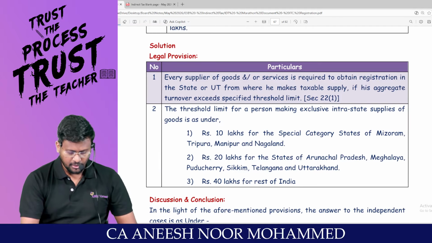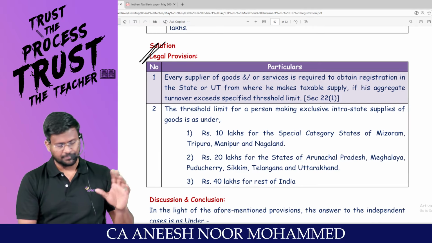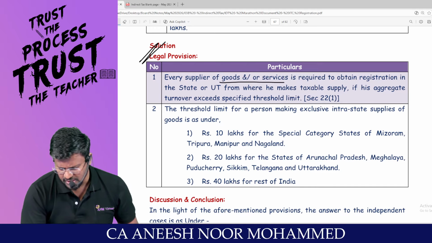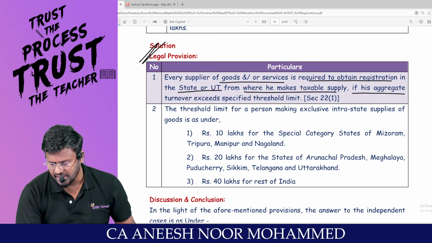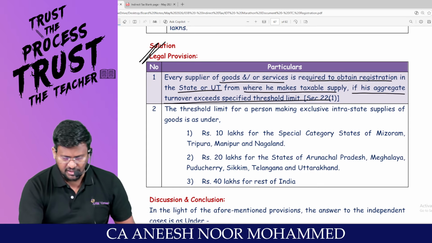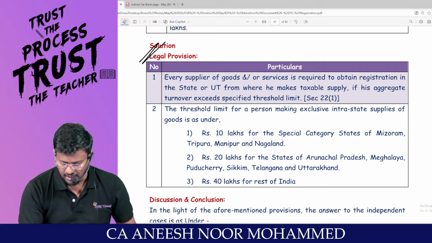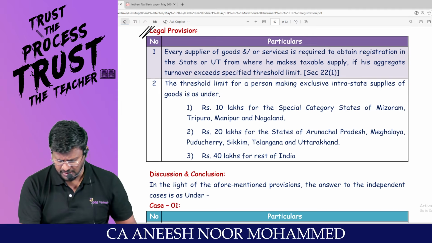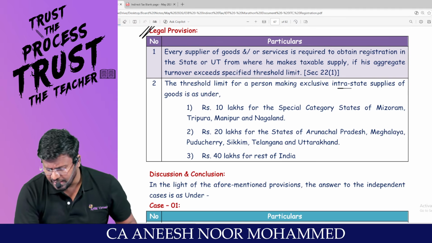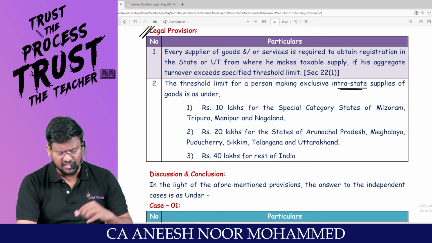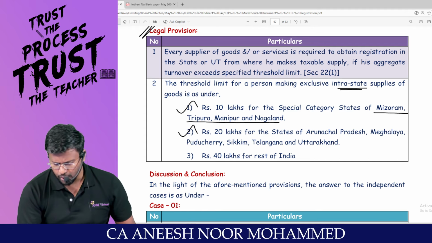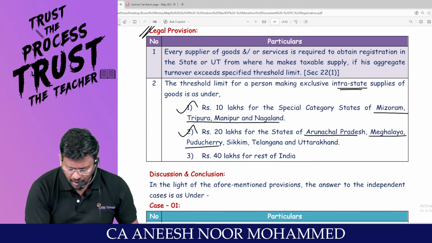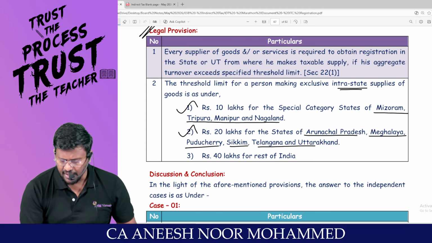We will go to the answer for question number 1, then we will read together. Every supplier of goods or service is required to obtain registration in the state or union territory from where he makes taxable supply if his aggregate turnover exceeds the specified threshold limit. Am I right? Threshold limit for a person making exclusive intra-state supply of goods is as under. This is the limit. Rupees 10 lakh for special category states of TNMM. Rupees 20 lakh for the states of Arunachal Pradesh, Meghalaya, Puducherry, Sikkim, Telangana and Uttarakhand.